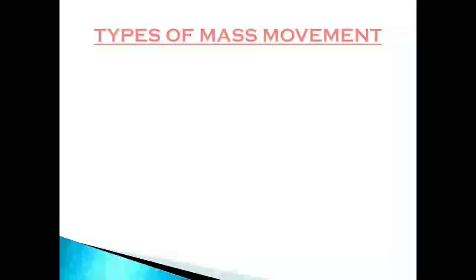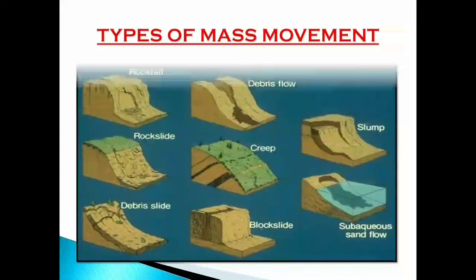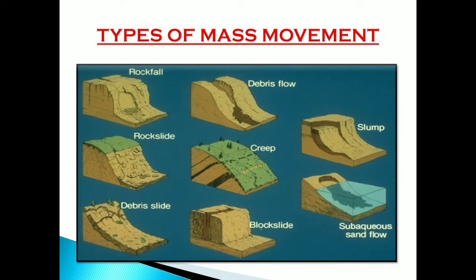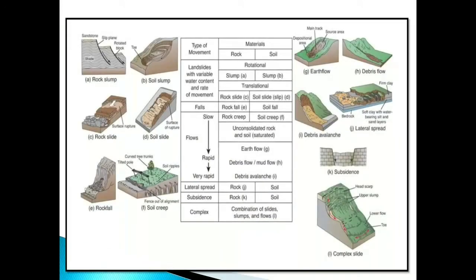Types of mass movement. You can see a picture of types of mass movement. Number 1 shows rock fall. Number 2, rock slide. Number 3, debris slide. Number 4, debris flow. 5th, creep. 6, block slide. Number 7, slump. And number 8, subaqueous sand flow. Here I have shared one more picture. You can study in detail.